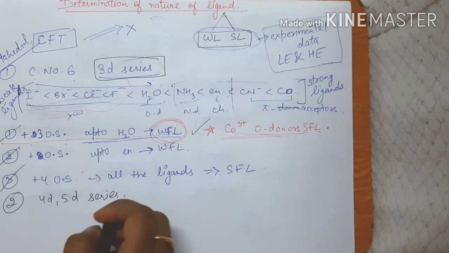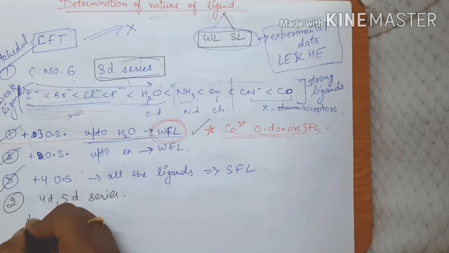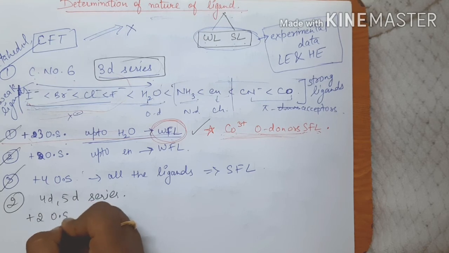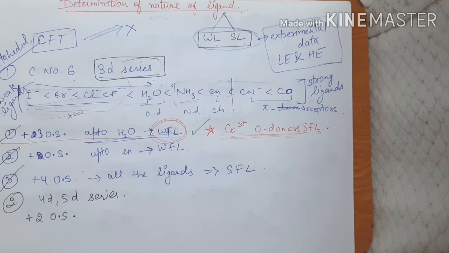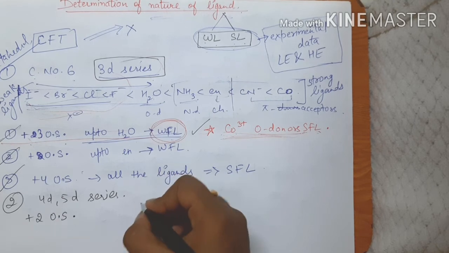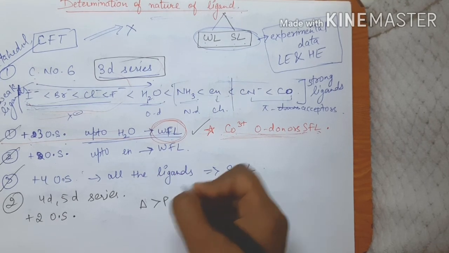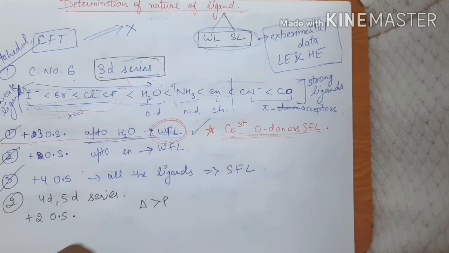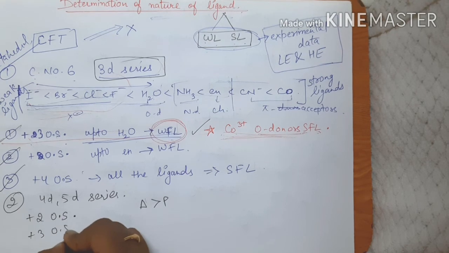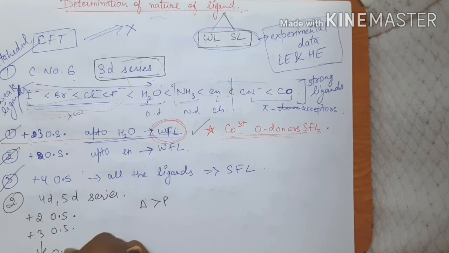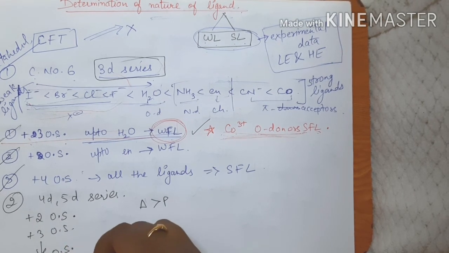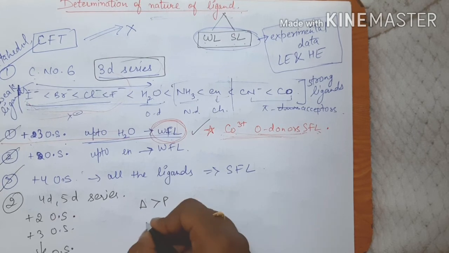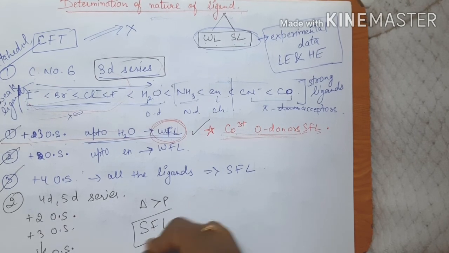For 4D and 5D series, if I discuss the +2 oxidation state, then what happens? Mostly in these cases, splitting delta is always greater than the pairing energy. So for +2, for +3, and for all the remaining higher oxidation states, all the ligands are going to behave as strong field ligands.